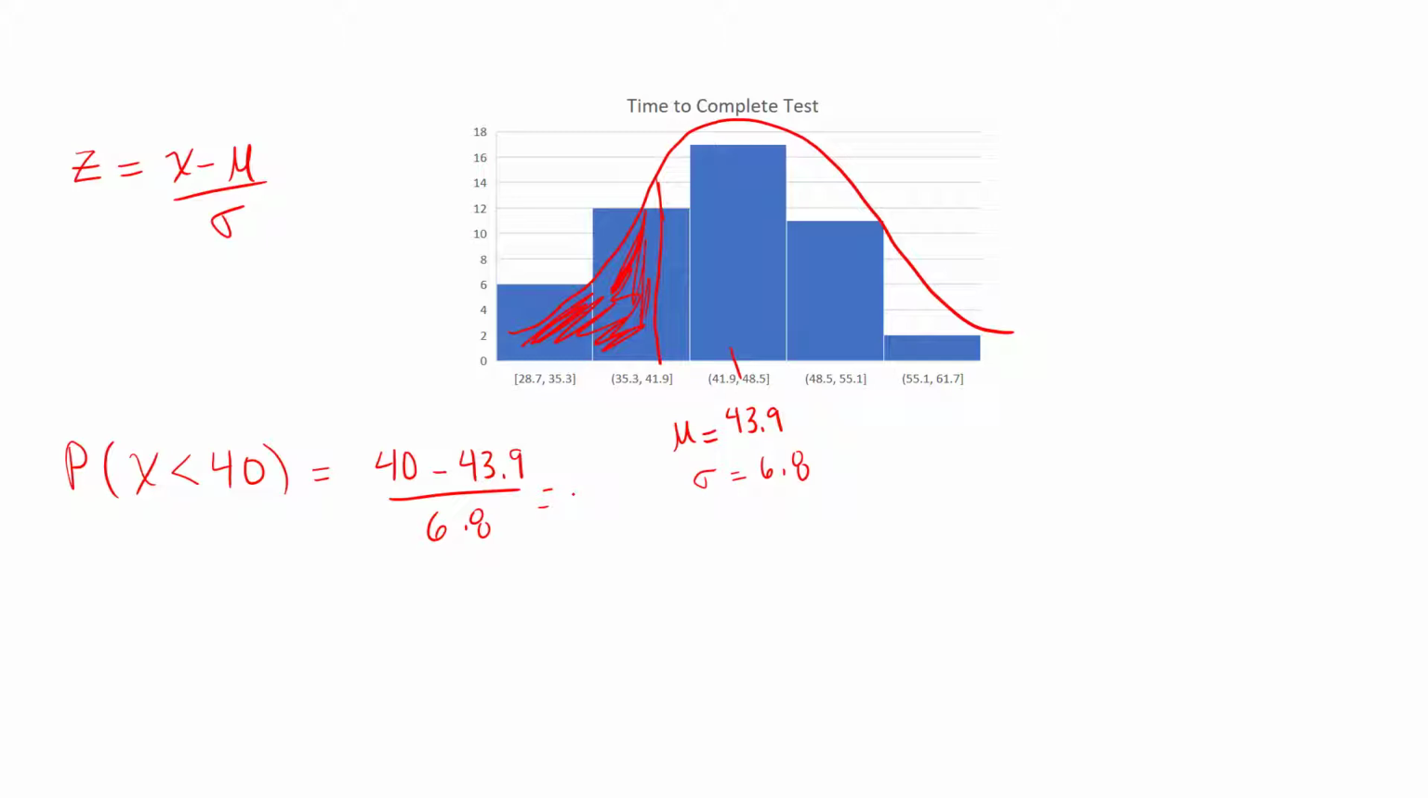So 40 minus 43.9 and then divided by 6.8, and I get negative 0.57, and I rounded it to 2 decimal places because that's how you read the table, is 2 decimal places. This makes sense that it would be negative because if you remember the standard normal, we're standardizing our mean to 0. And so this Z value being negative 0.57 makes sense being negative because it's less than 0.